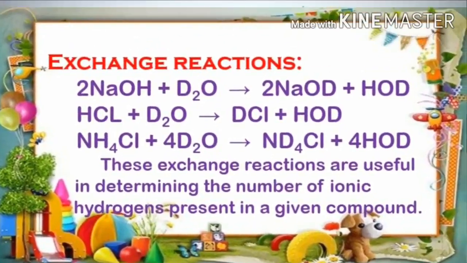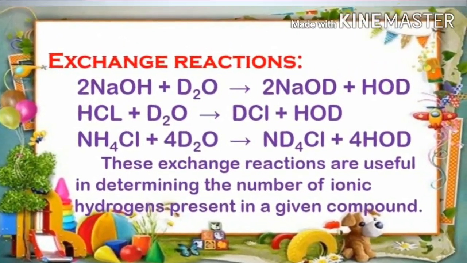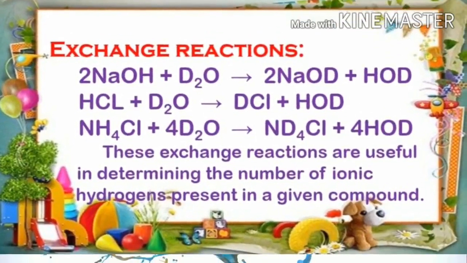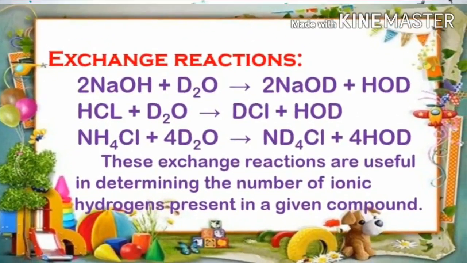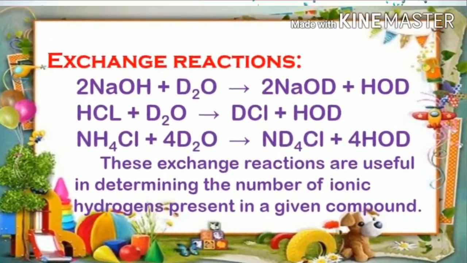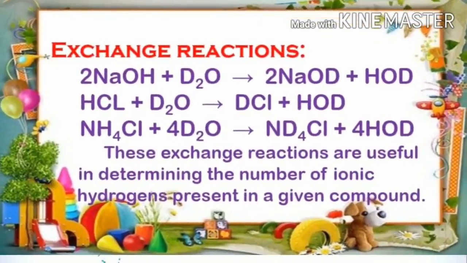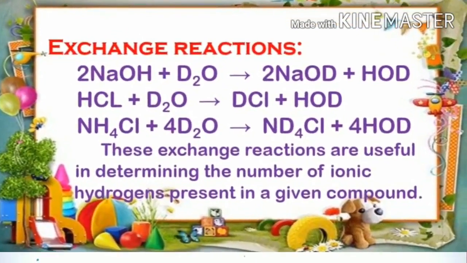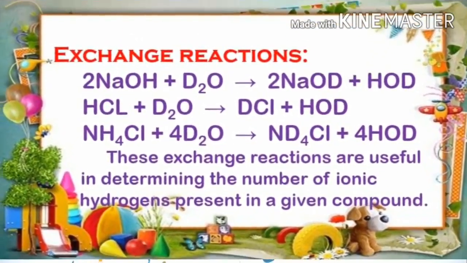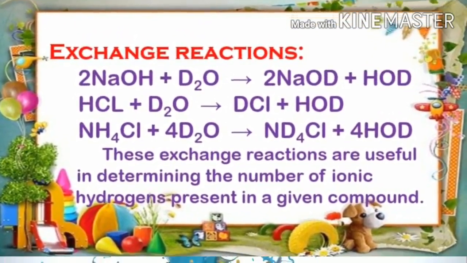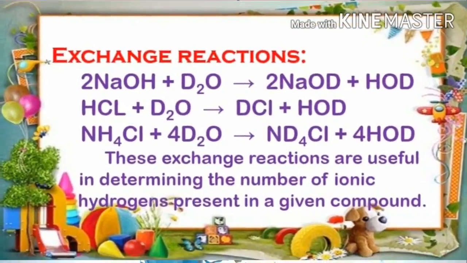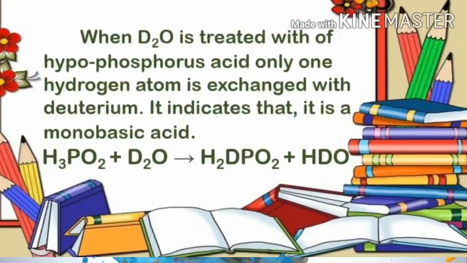Exchange reactions of heavy water. Heavy water reacts with sodium hydroxide, hydrochloric acid, and ammonium chloride, where the hydrogen present in all these molecules is exchanged with the heavy hydrogen. These exchange reactions are useful in determining the number of ionic hydrogens present.